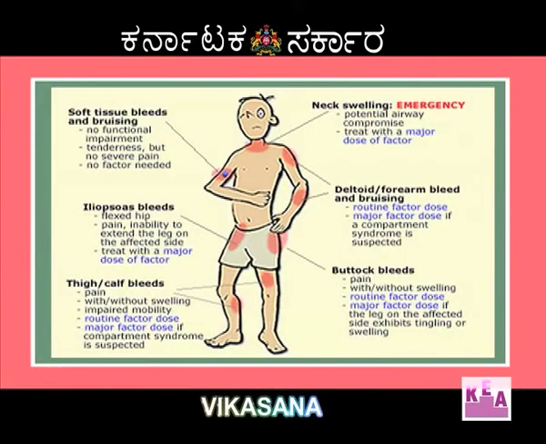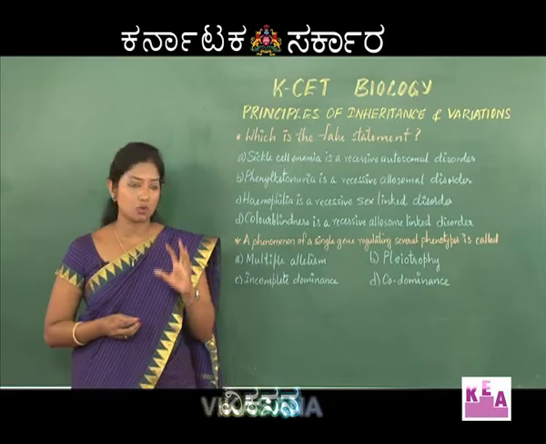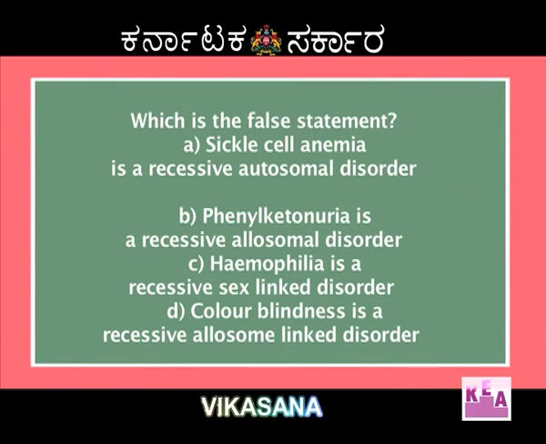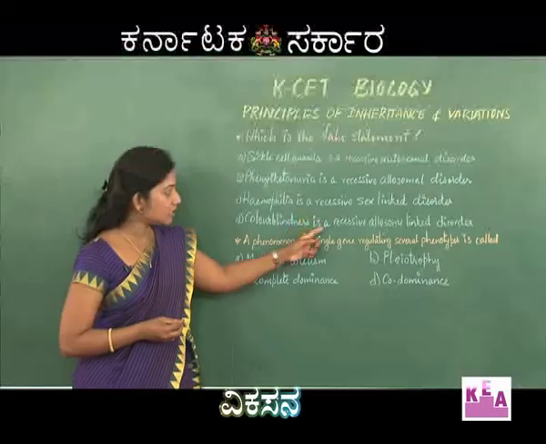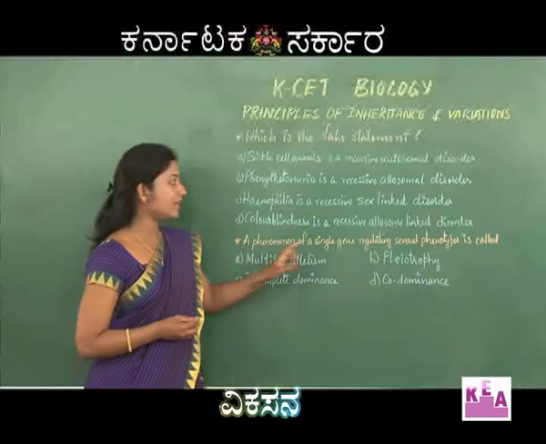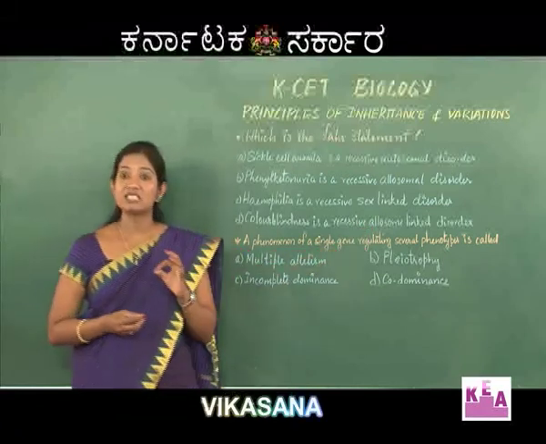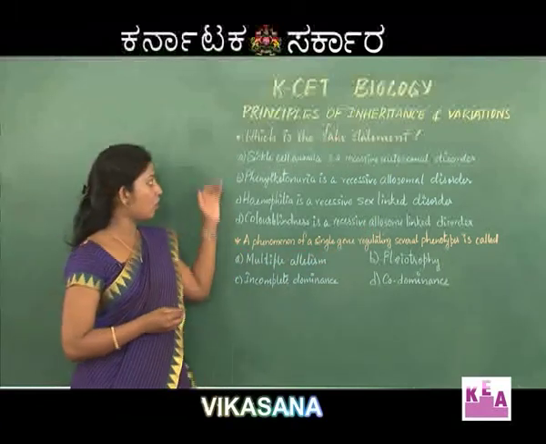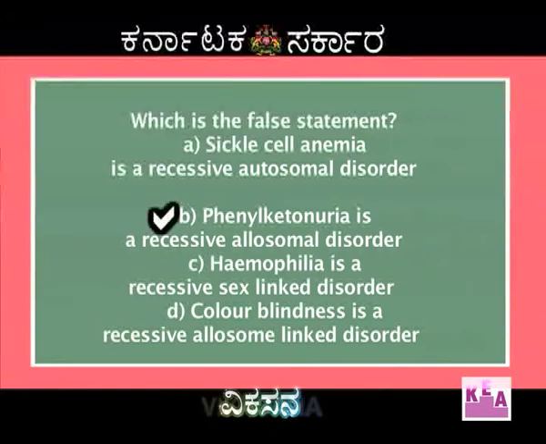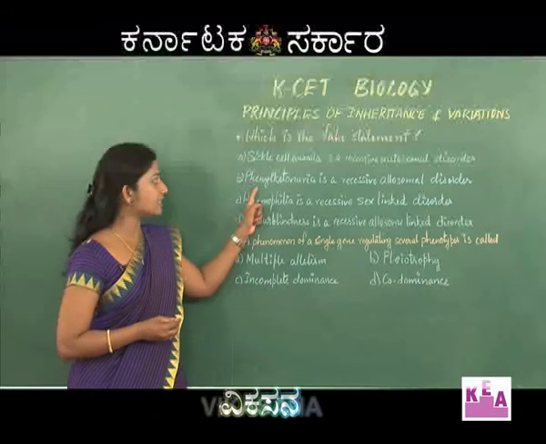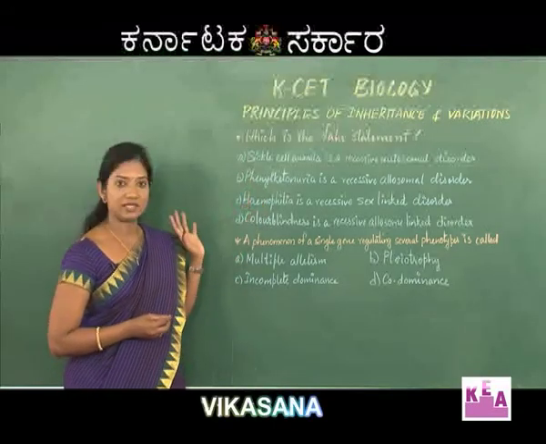Next one, hemophilia is a recessive sex linked disorder. This option is also correct because hemophilia is linked to the X chromosome. The next one, color blindness is a recessive allosome linked disorder. This statement is also correct because this is also a disorder which is linked to the allosome or the sex chromosomes. So, because of all these, the right answer is phenylketonuria is a recessive allosomal disorder. That is, this is the false statement among all these four.